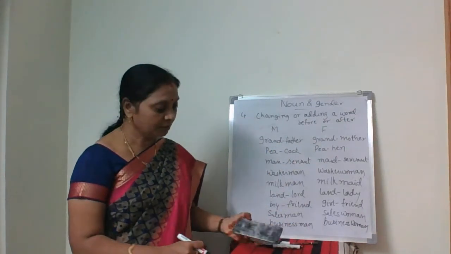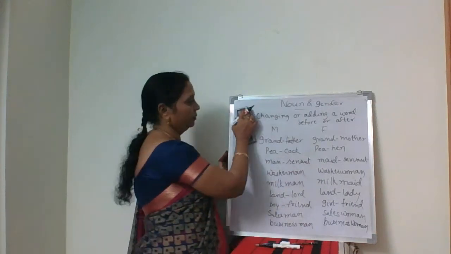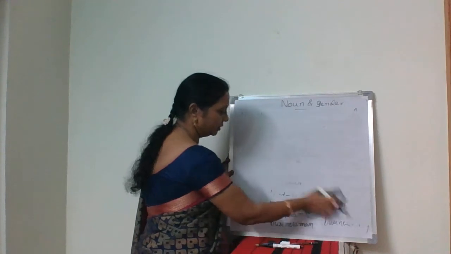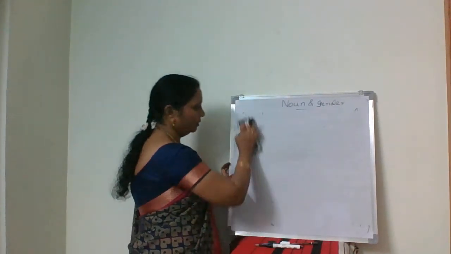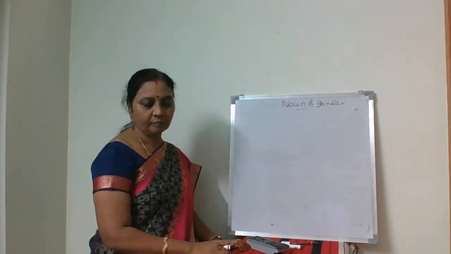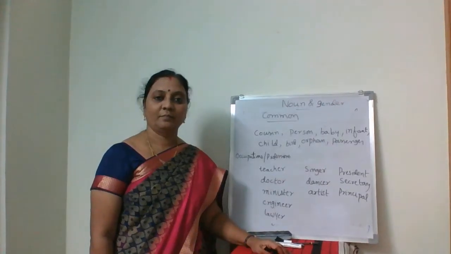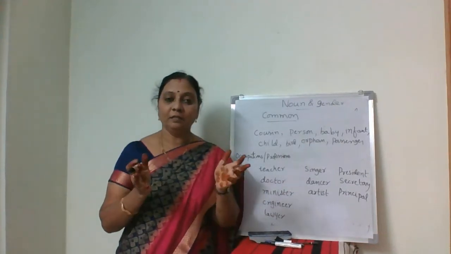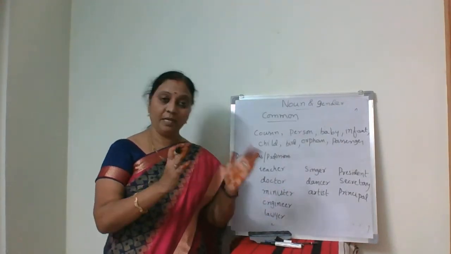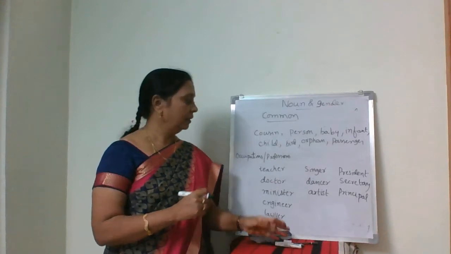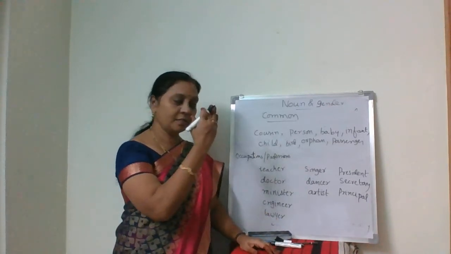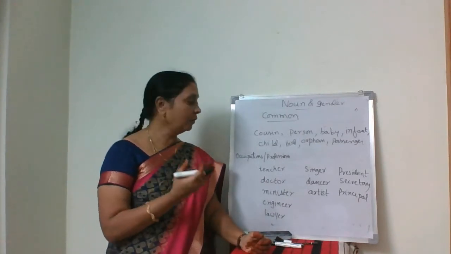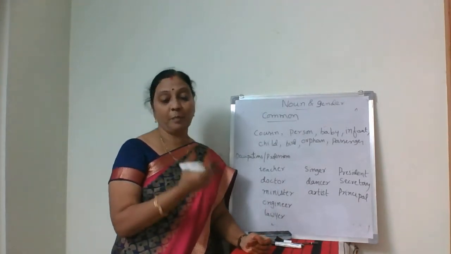Next, we observe some common genders. What are the common genders? Common gender denotes either male or female: cousin, person, baby, infant, child, orphan, bird, passenger.